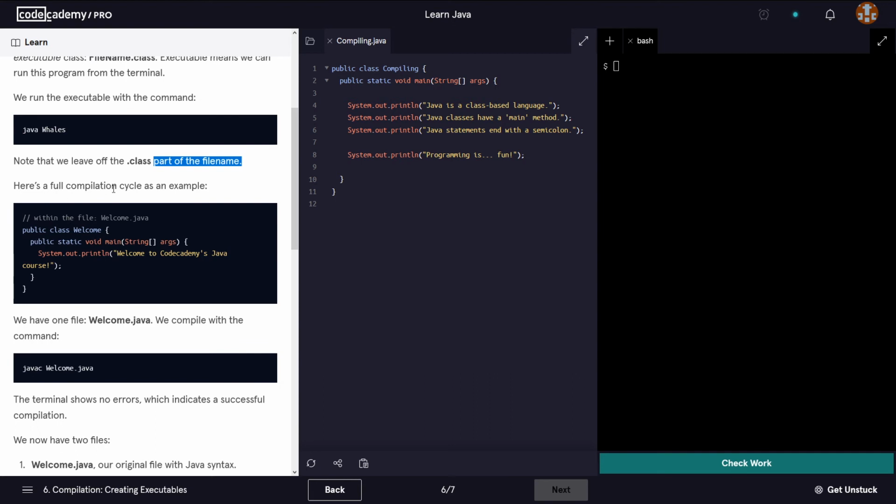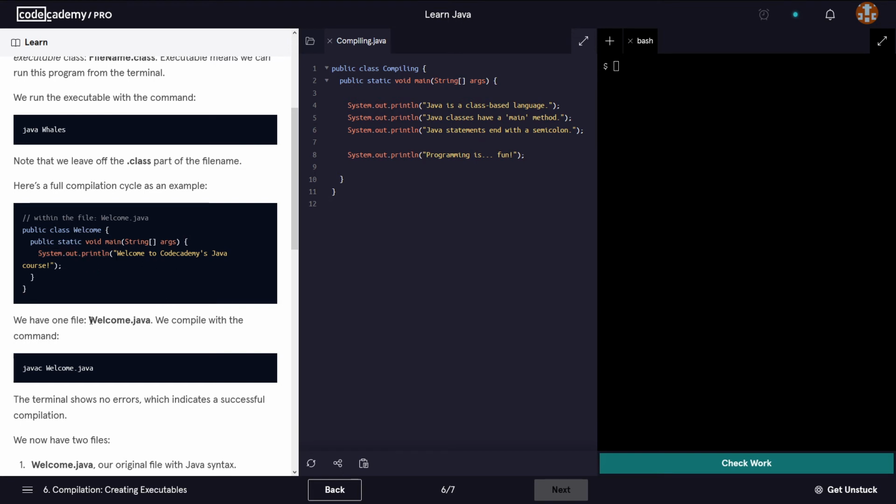Here's a full compilation cycle as an example. So we have a file called welcome.java. We have a class called welcome. And in that class we have the main method. Inside that main method we have a statement that tells us welcome to Codecademy's Java course.